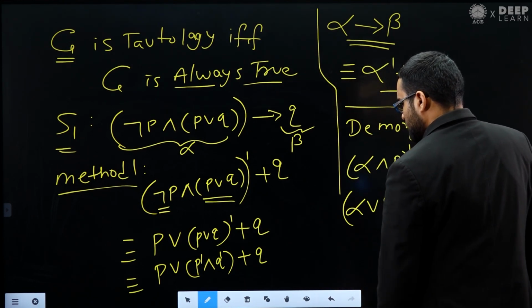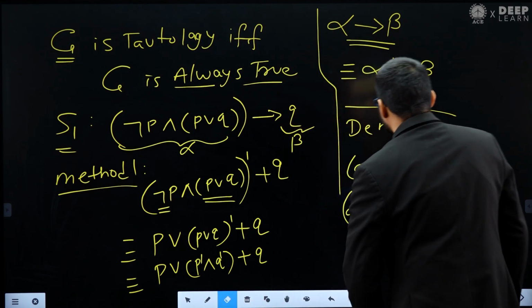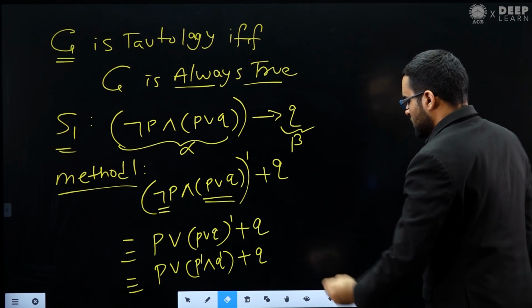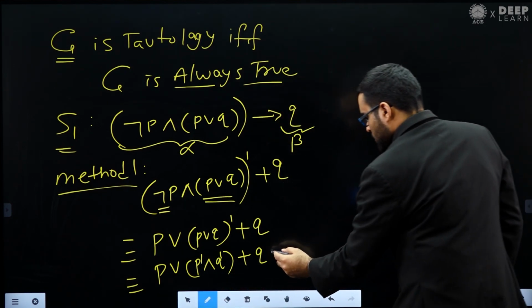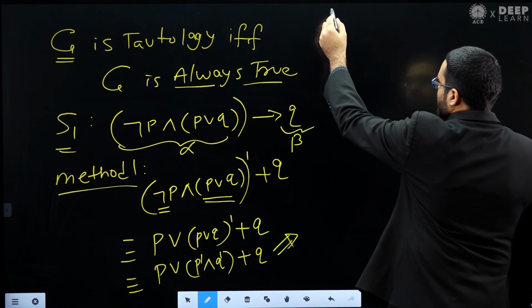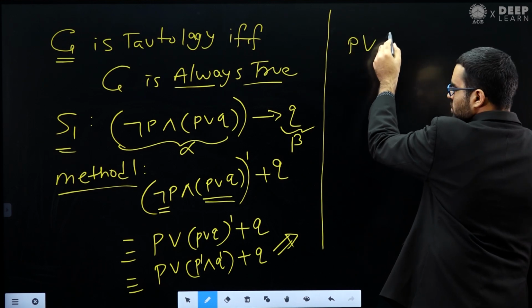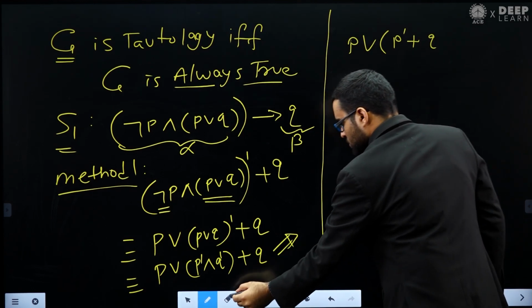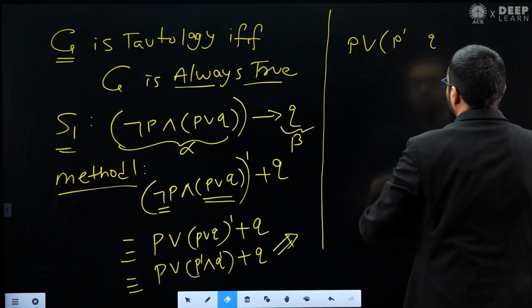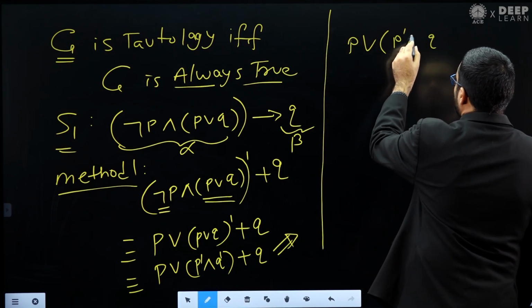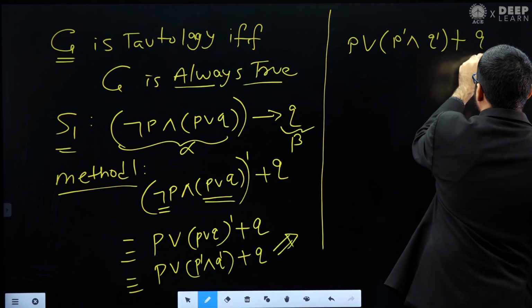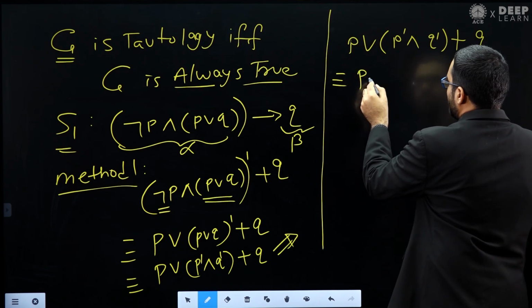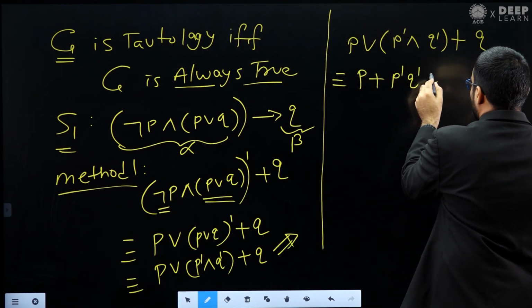So now what we can do? So let me remove it. Now from here you can see we have P dash and Q dash plus Q. So from here now you can notice this is basically P plus P dash Q dash plus Q.